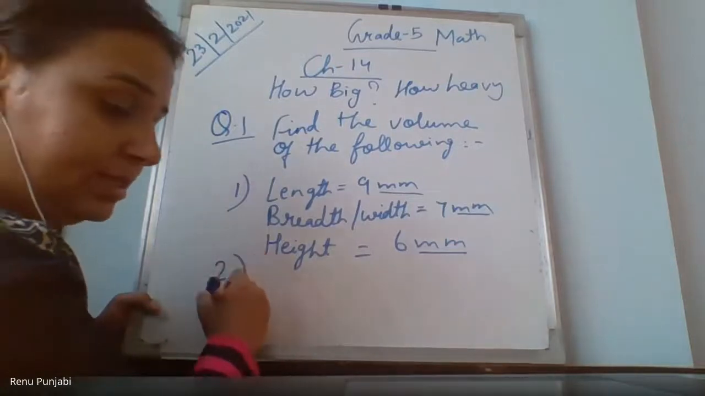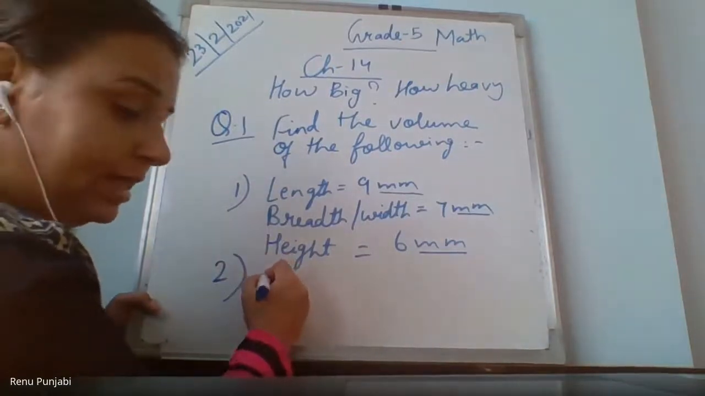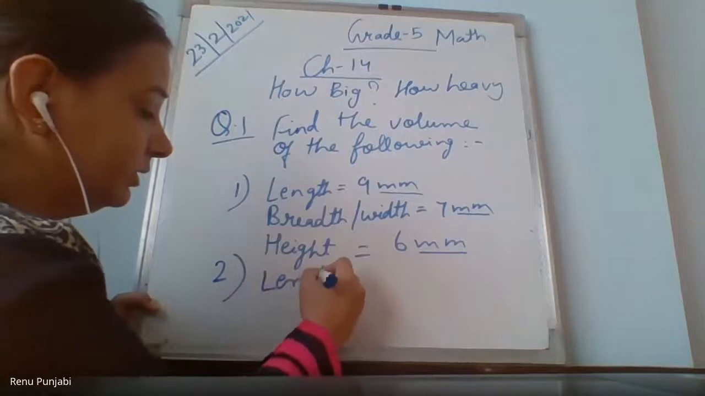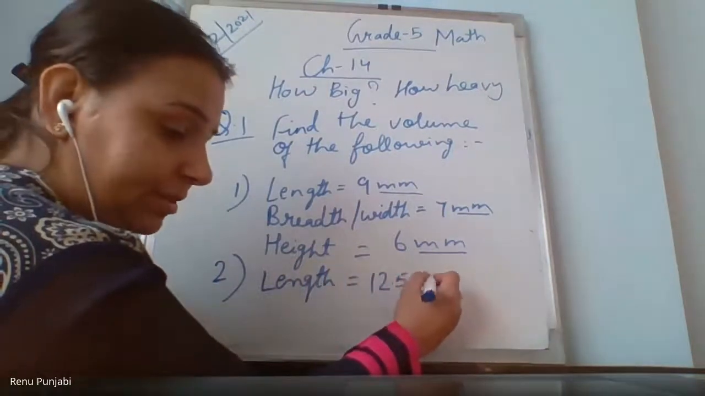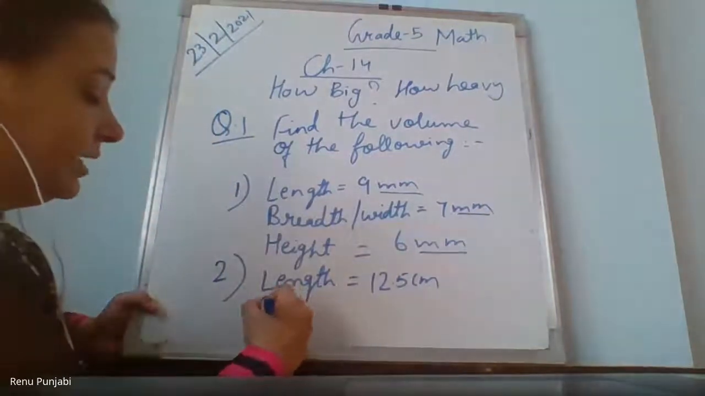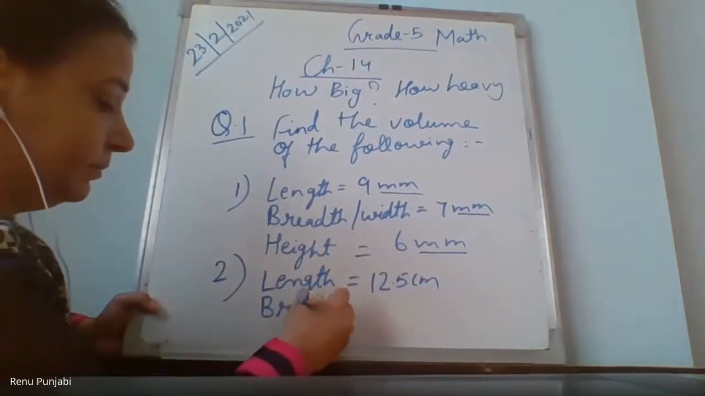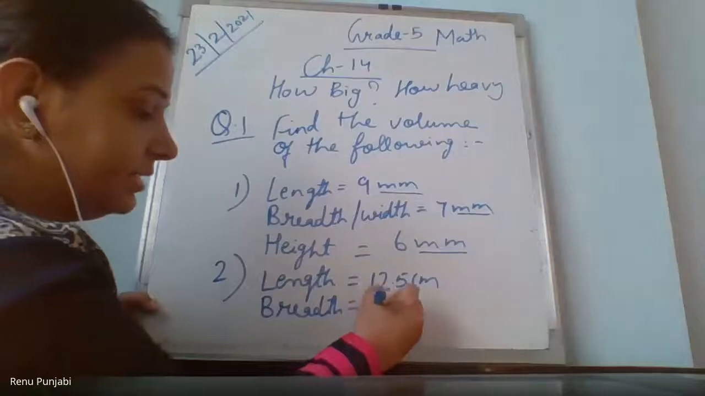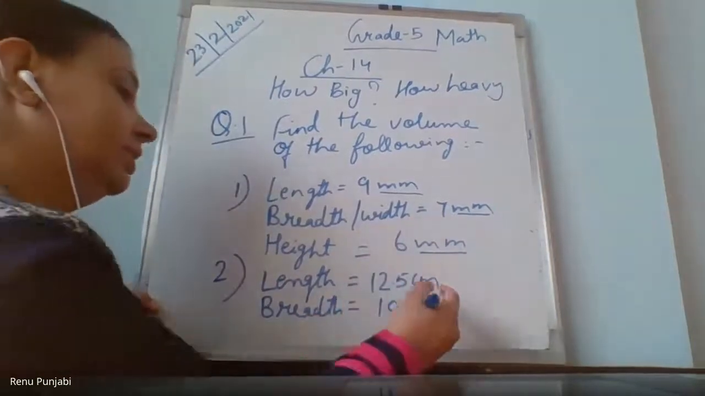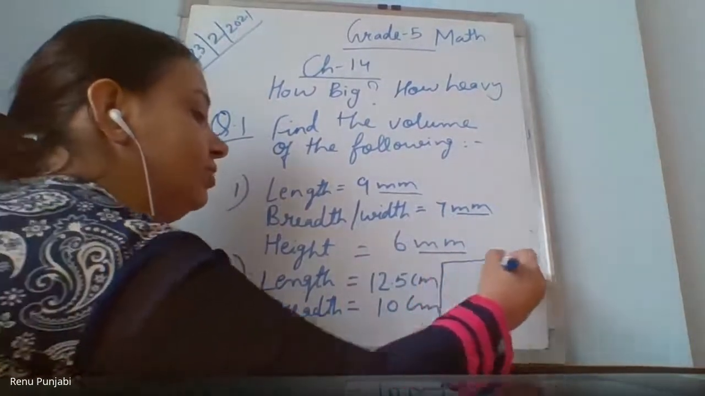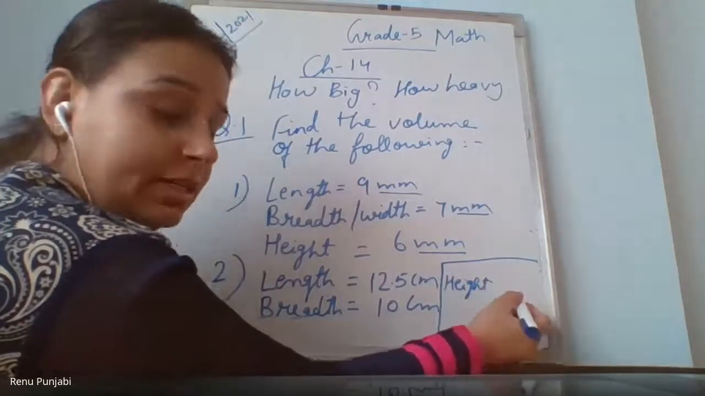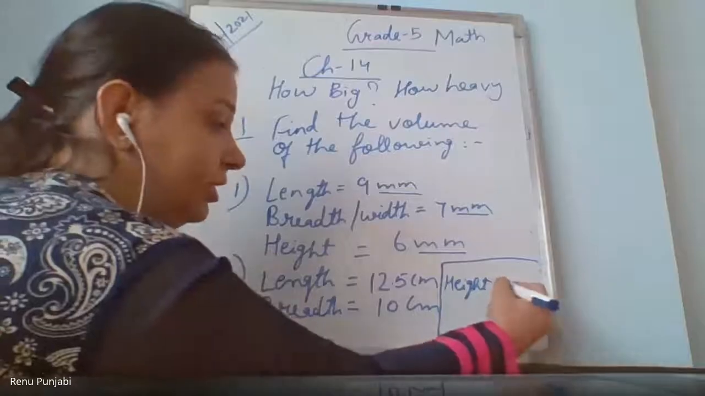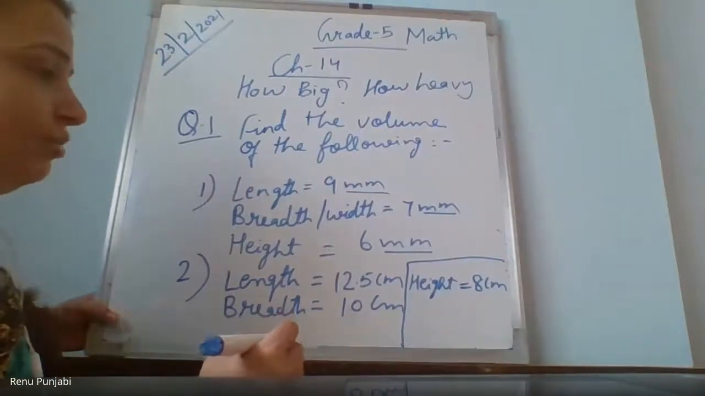Next sum is length is 12.5 centimeter, breadth is 10 centimeter. I am writing height of this question number 2 here. Height equals to 8 centimeter. Copied in the notebook, right? Yes. They have to solve.